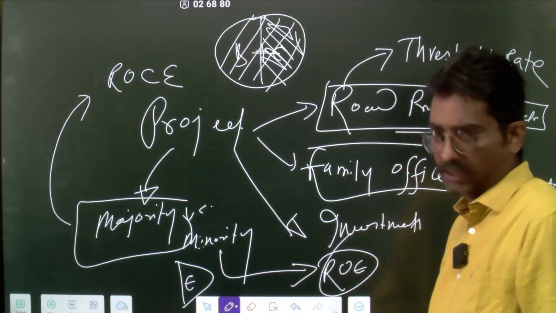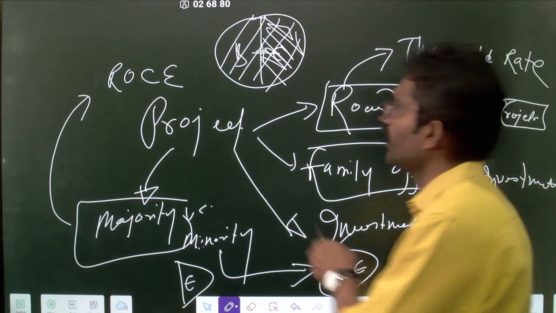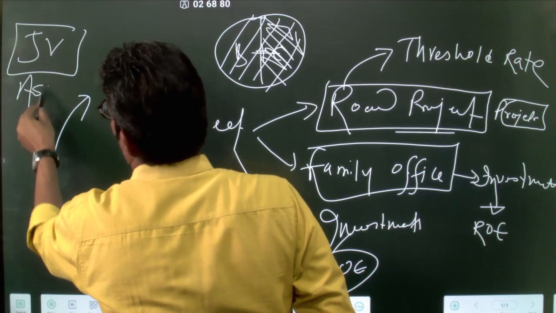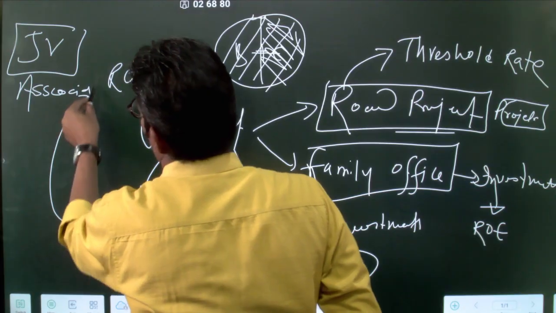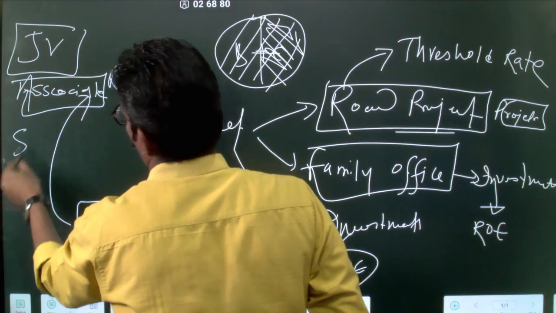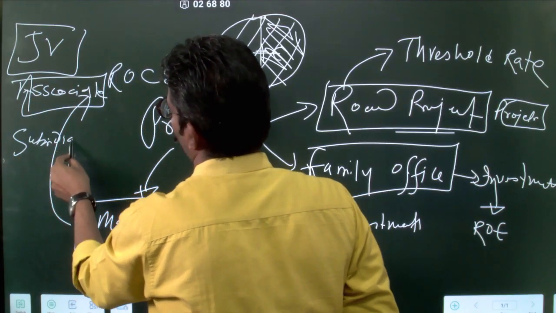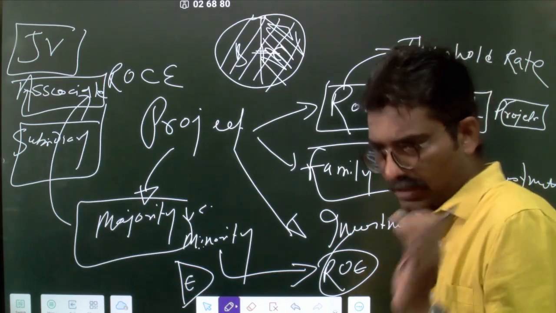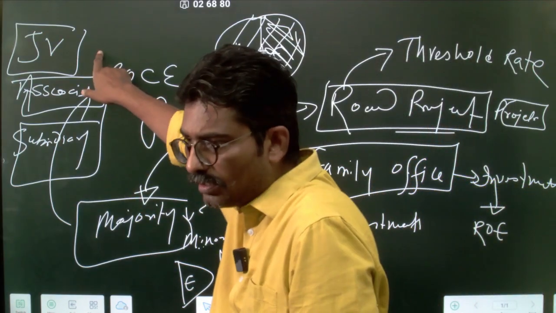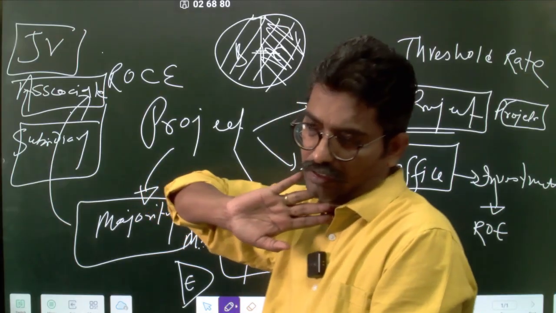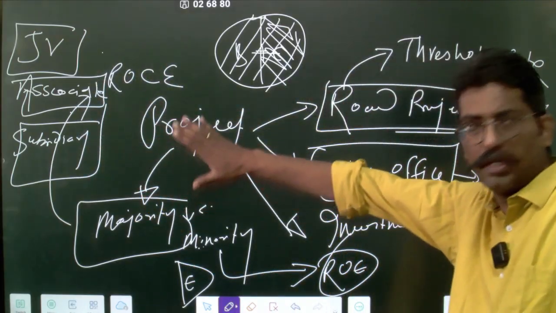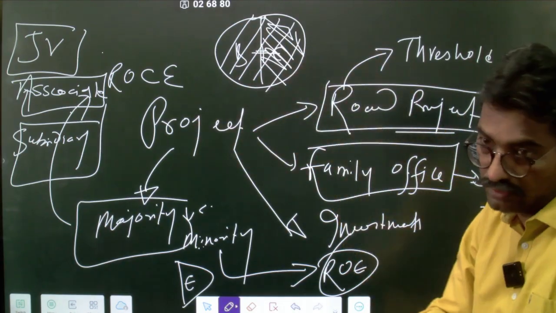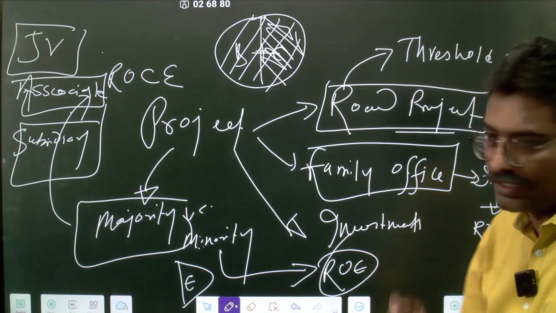Born out of this discussion, take a note. You will study what is the definition of JV, what is the definition of associate, what is the definition of subsidiary. This we cover in our IPO classes. Read about it from the Companies Act perspective, from SEBI's perspective. JV, associate and subsidiary. This is about the control. So we are talking about how much percentage you control.